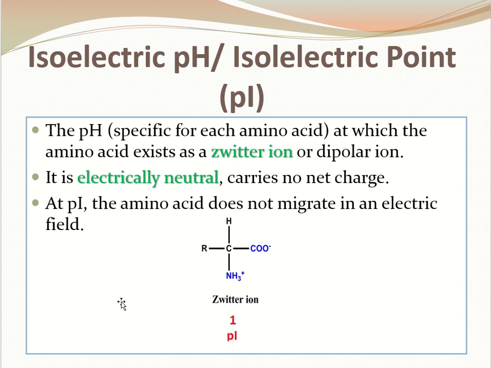One more important thing that has been observed about the isoelectric point is that when we take into consideration the different ionizable groups, that is the COOH group or the NH2 group associated with the amino acids, the isoelectric point for acidic amino acids has been observed at around 2 or 3, whereas for basic amino acids it is observed in the range of 8 to 10, whereas for neutral amino acids it has been observed in the region of 5 to 6.5. So what are acidic, basic or neutral amino acids? This we will be discussing later when we discuss the classification of amino acids.